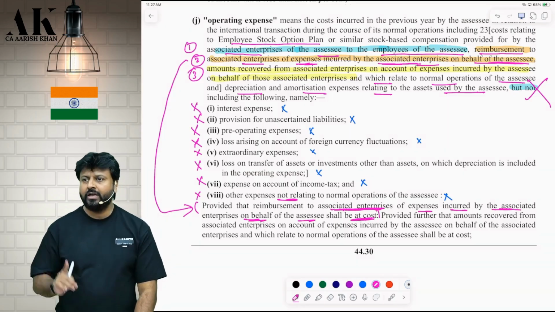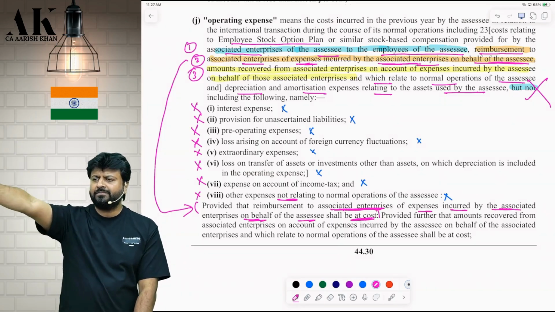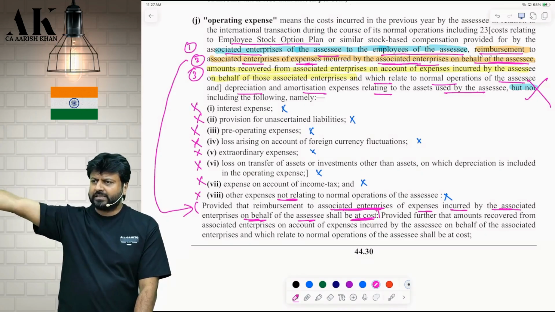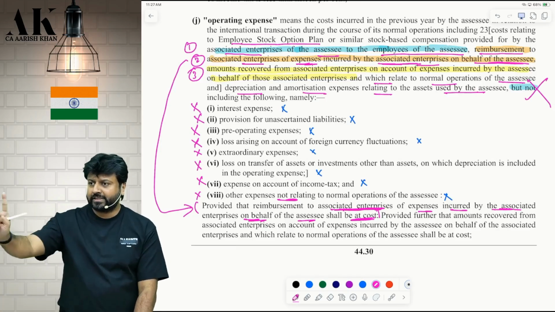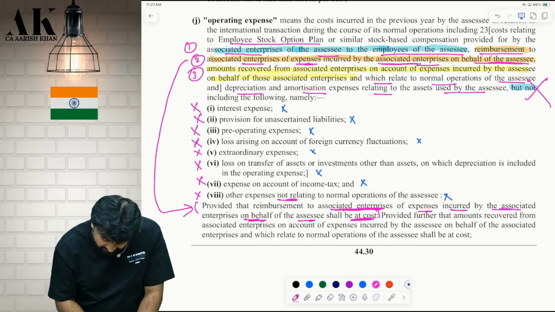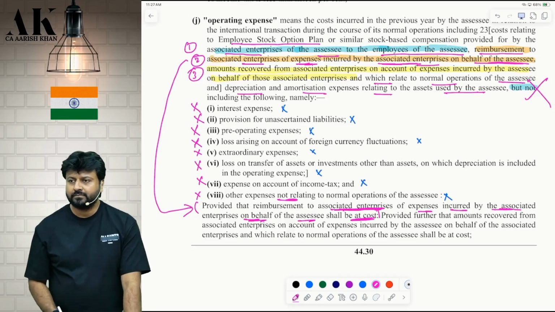what? Cost. It means if the associate enterprise has incurred 50 crore for us, we should only give them what? 50 crore. We should not give them what? Extra margin on profit. Don't give 60 crore. Only take cost in reimbursement. So please relate this with an arrow, please. This point number 2.